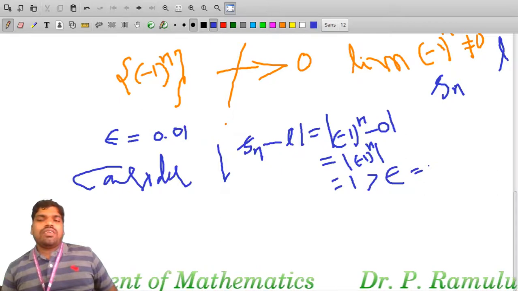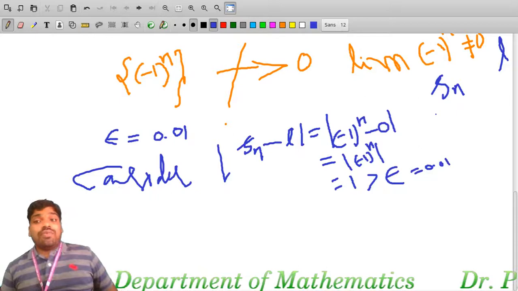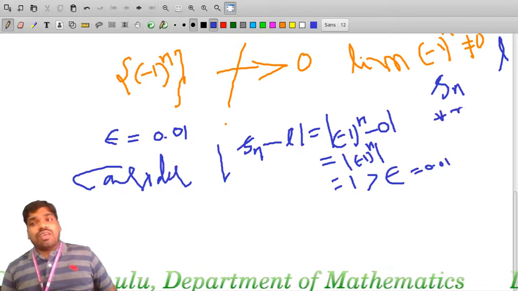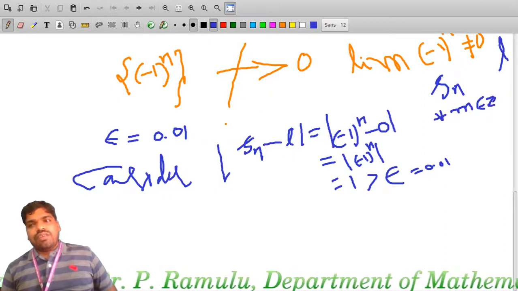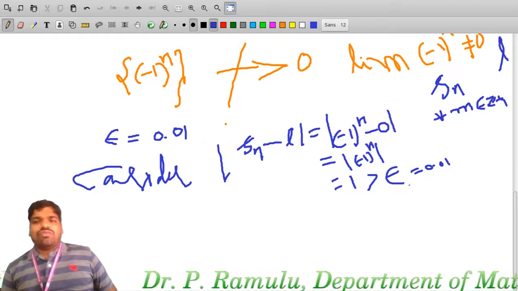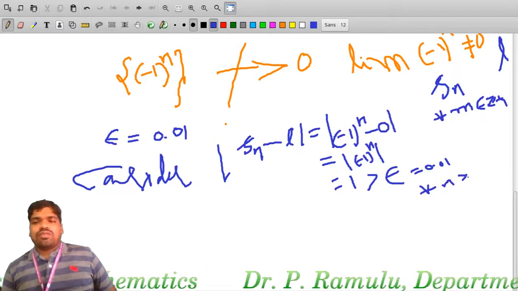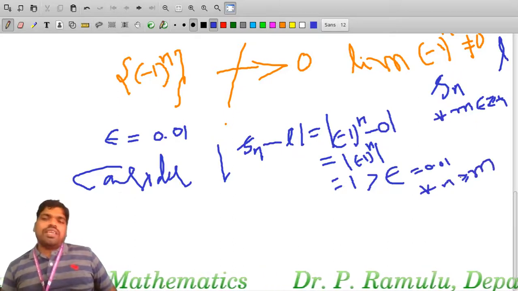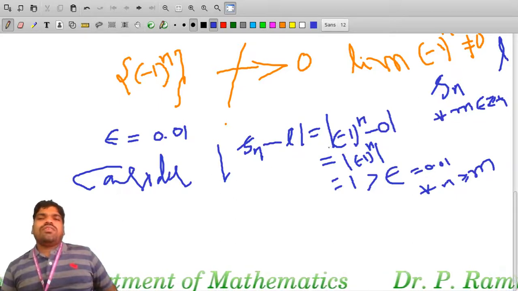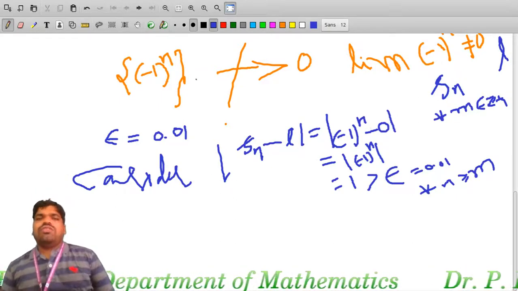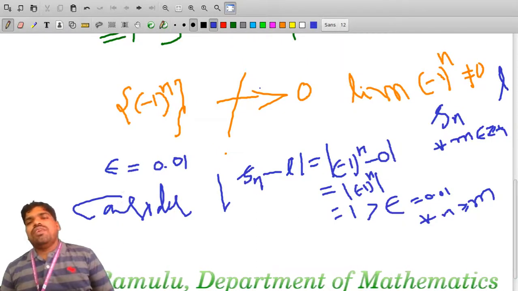Epsilon is equal to how much here? 0.01. For every m belonging to Z plus, what happens? This is true for all n greater than or equal to m. If you take m equal to 1, 2, 3, this will be true. That means this sequence does not converge to L equal to 0, or limit Sn is not equal to 0. So this is the way we have to do it.